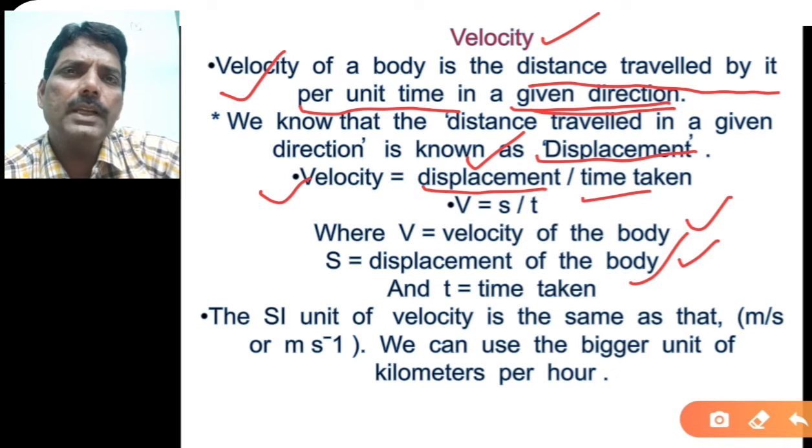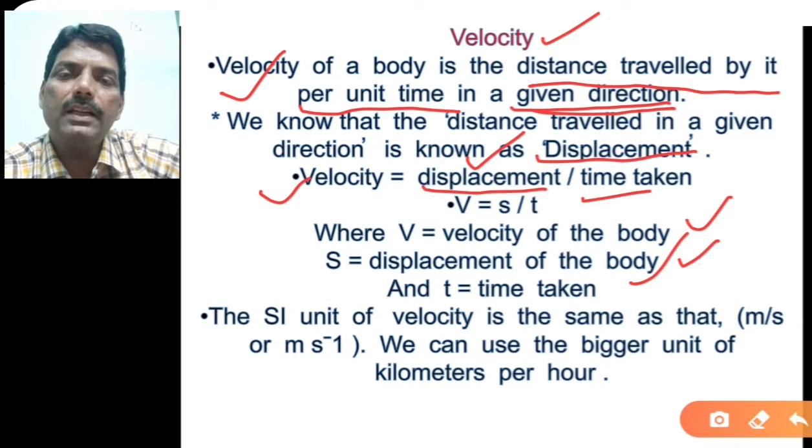From the unit. Suppose speed has the unit meter per second, and velocity also has the same unit, meter per second. So from the unit you cannot tell whether the term is speed or velocity. But when you specifically say that the velocity is in meter per second, that means the object has moved in one particular direction with a certain velocity.